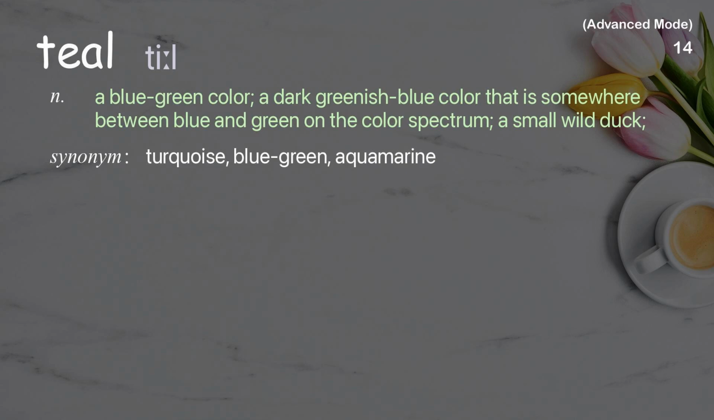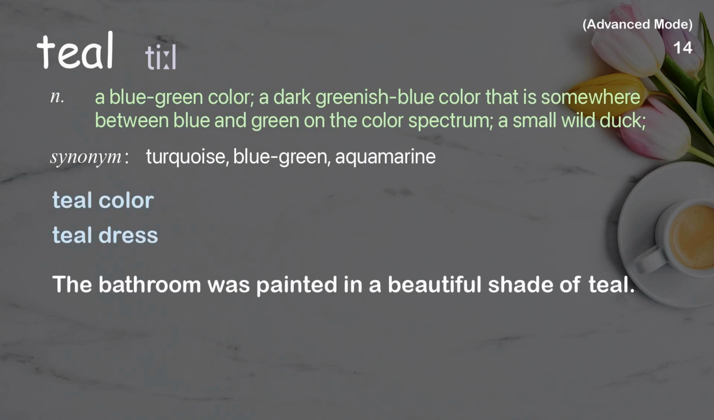Teal. A blue-green color, a dark greenish-blue color that is somewhere between blue and green on the color spectrum, a small wild duck. Examples: Teal color. Teal dress. The bathroom was painted in a beautiful shade of teal.